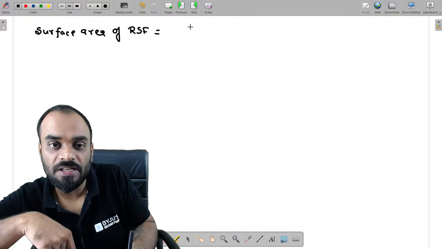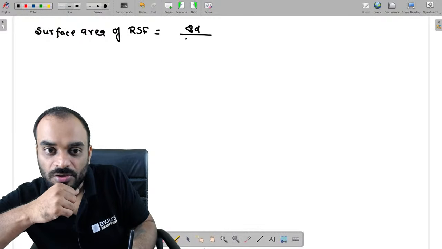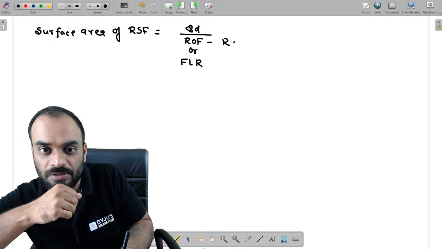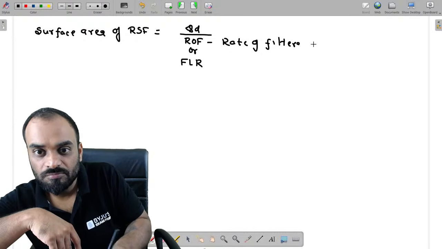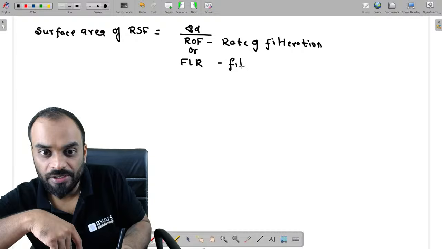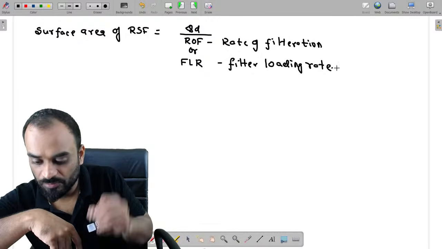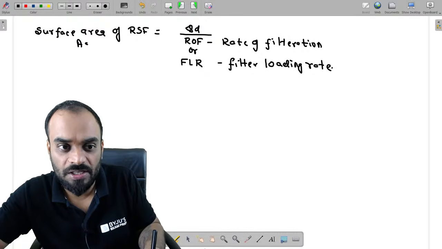So guys, this surface area is basically design discharge upon rate of filtration, or sometimes they have given filter loading rate also. It is rate of filtration or they will give you the filter loading rate. Filter loading rate.